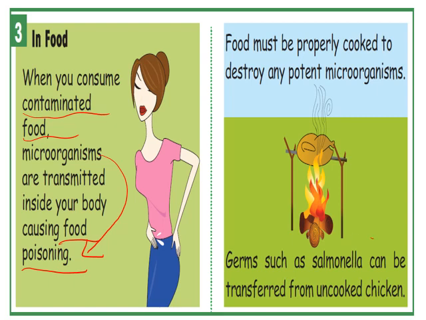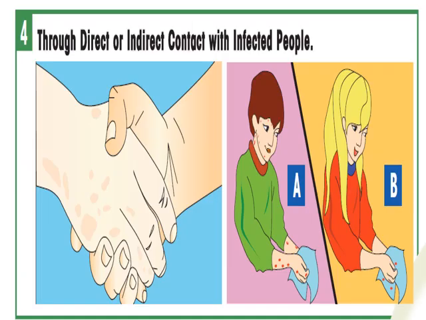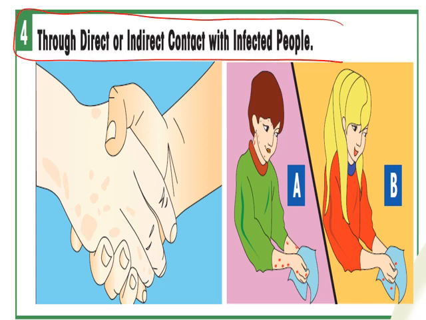Germs such as salmonella can be transferred from uncooked chicken. Fourth is through direct or indirect contact with infected people. This is direct contact with infected people, and this is indirect, using a towel and so on.